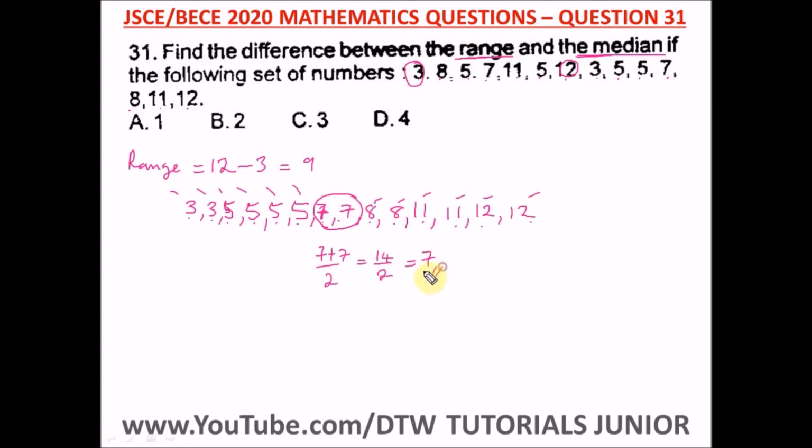7. So our median is 7. So we are not yet done, because the question says find the difference between the range and the median. We know our range as 9 and our median as 7. So the difference is 9 minus 7, and that would give us 2. So 2 is our answer, and our right option here is option B.